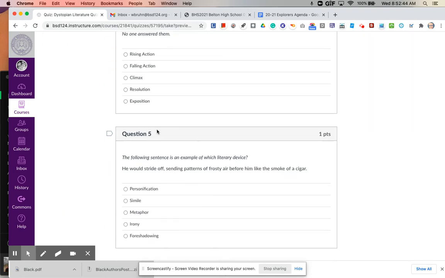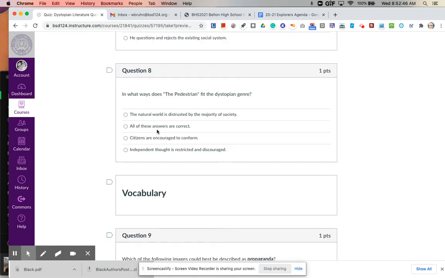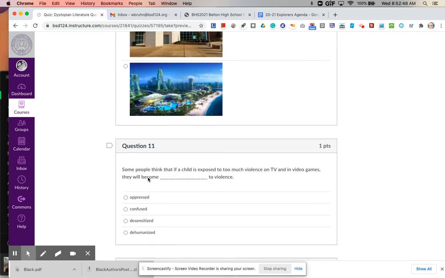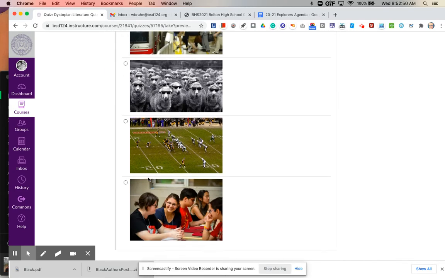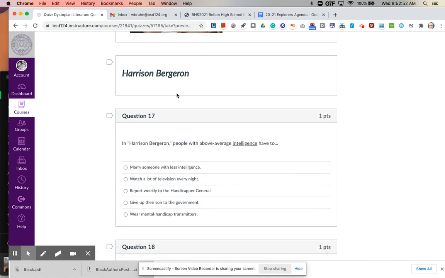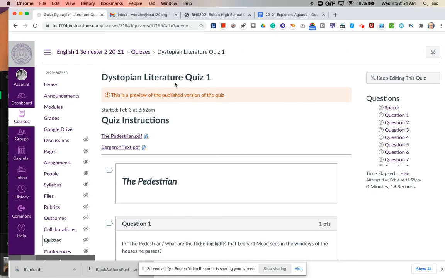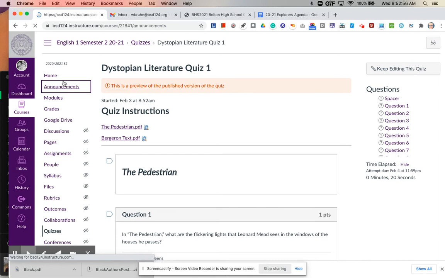The Pedestrian. Then as you go down, you've got vocabulary. As you go down further, you've got the section on Harrison Bergeron. So you'll know exactly which story the questions are asking about. It's not all jumbled up.